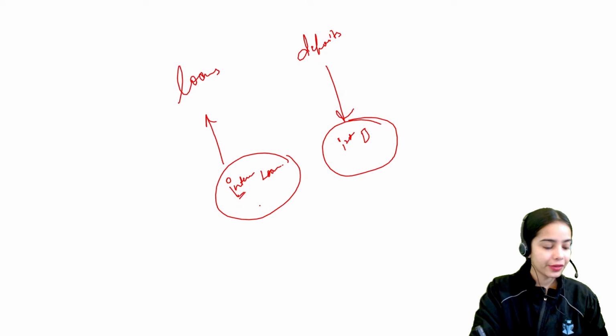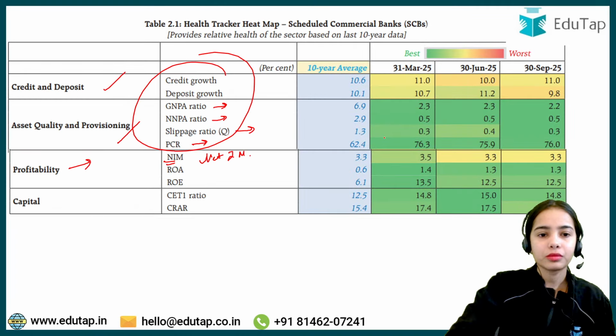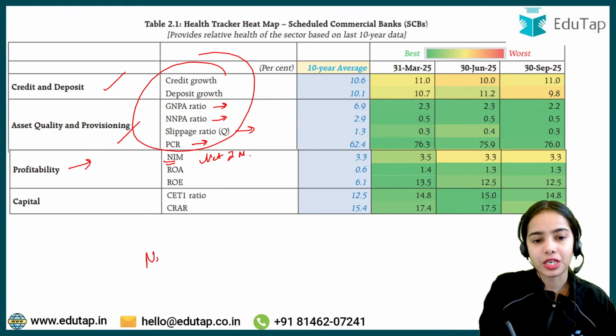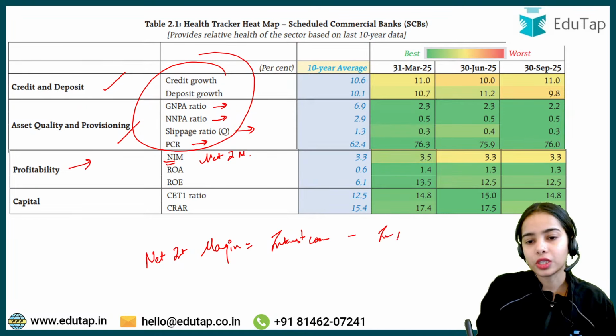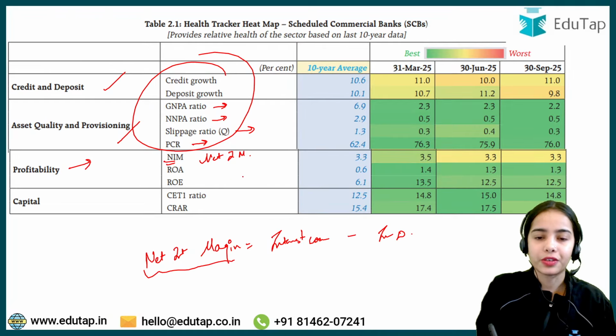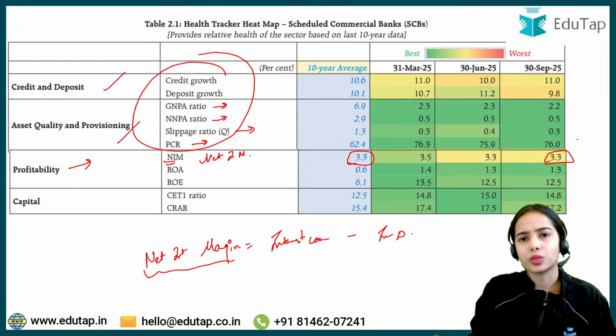Yes, very good. The interest on the loans will be higher than the interest on the deposit. So this is the idea of net interest margin, which is basically the interest on the loans minus the interest on the deposits. The 10-year average is 3.3%. The current is also the same.